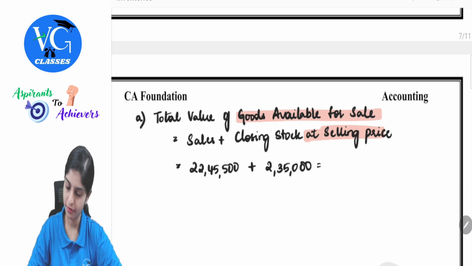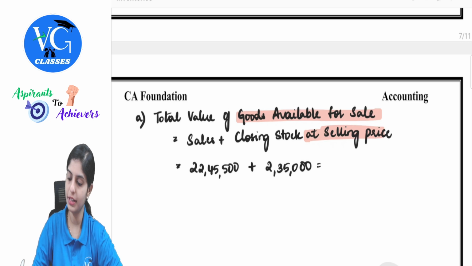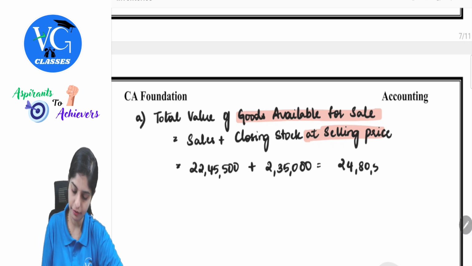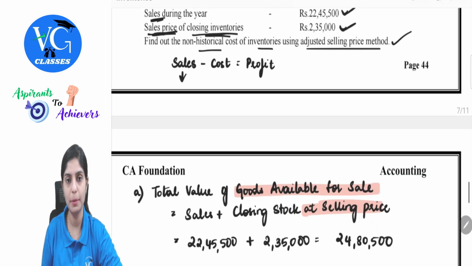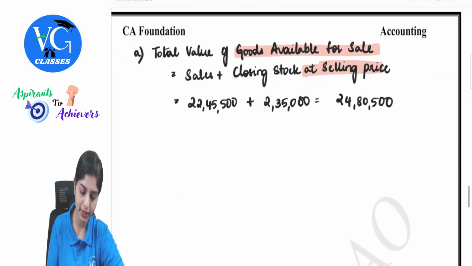22 45, 500 plus 2 lakh 35,000. This will be 24 lakh 80,500. Now I have found out sales proposal. Next is to find out cost.